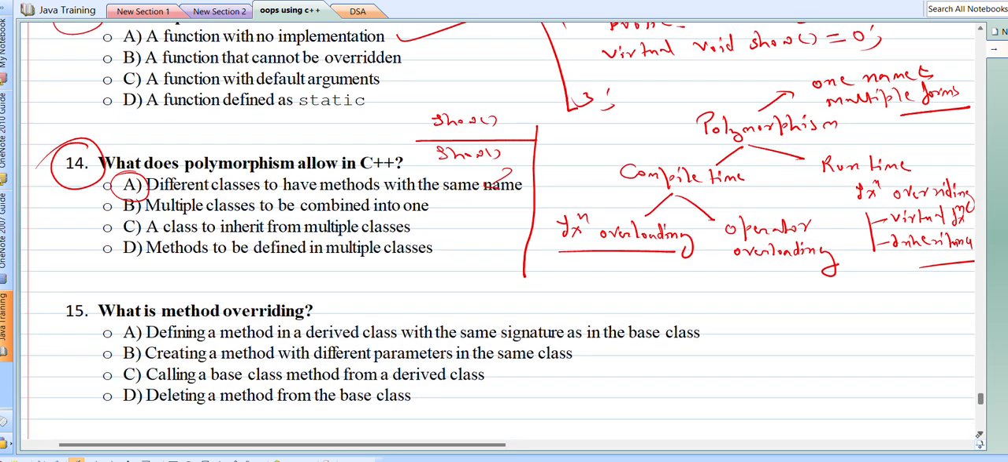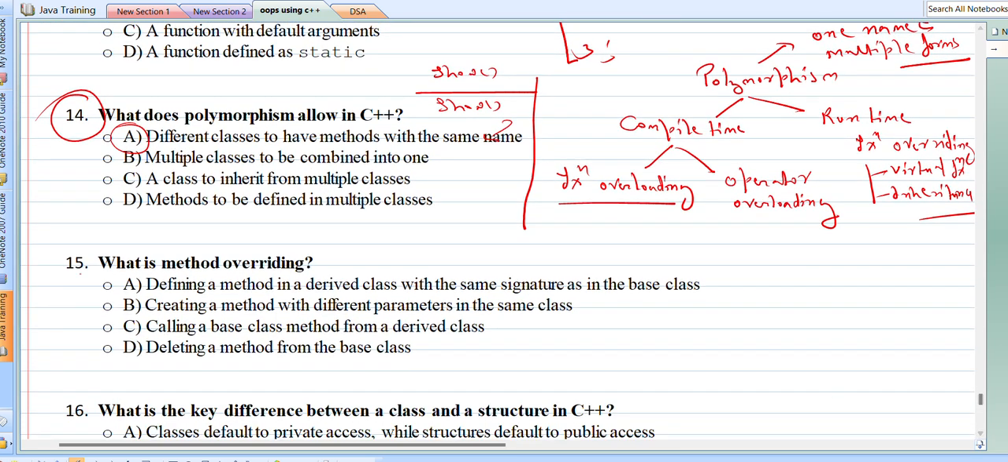Now let's come to the next question. What is method overriding? So I have already told you, we have already discussed. Method overriding means if in a base class, suppose this is the base class, and I declared a function void